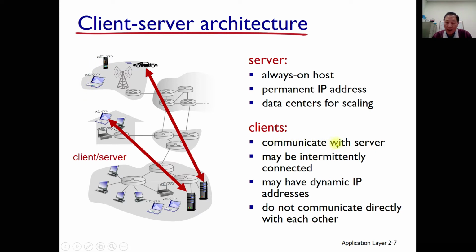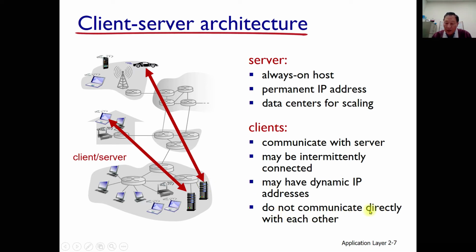Those are communicating with the server, and they may be intermittently connected. They don't need to be running always, and may have dynamic IP addresses. The client may have a permanent or dynamic IP address, it doesn't matter. But the server, to provide proper service, should have a permanent IP address if possible.